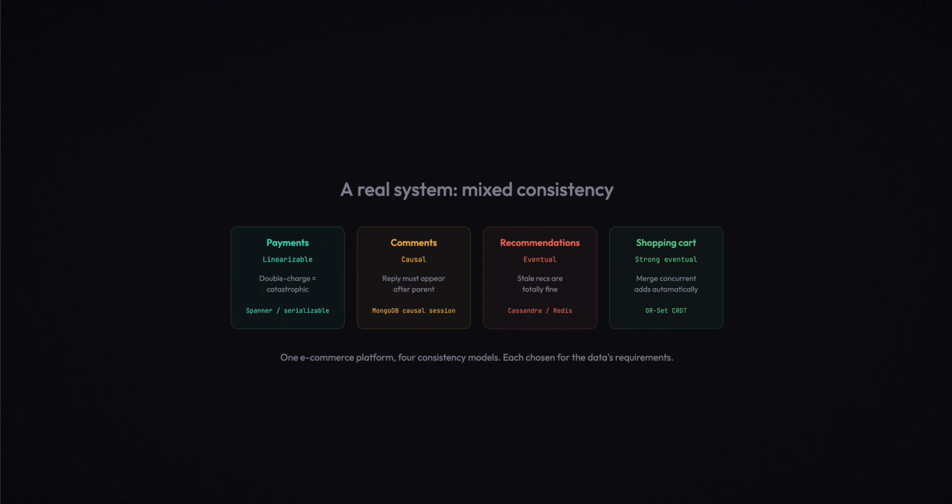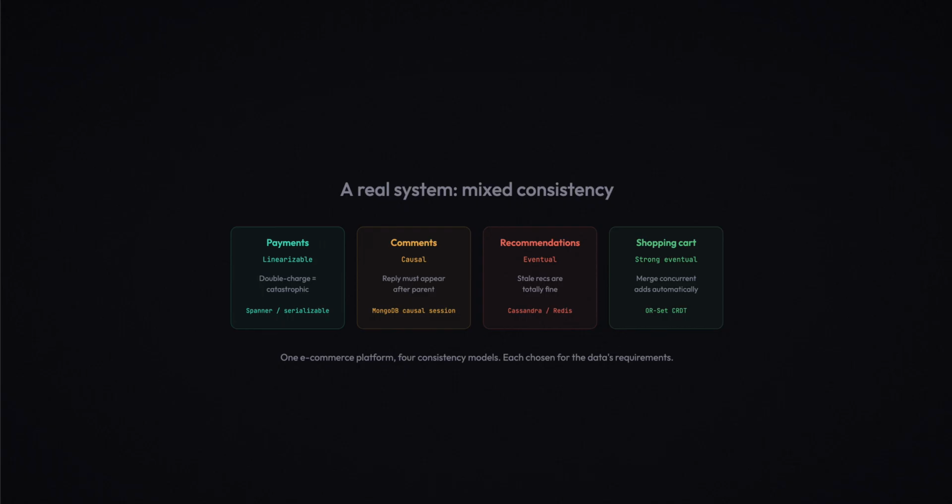Recommendations, eventual. If you see slightly stale product recommendations for a few seconds, nobody cares. Use Cassandra or Redis. Shopping cart, strong eventual consistency. 2 devices add items to the cart simultaneously. Use an OR-set CRDT. All adds are automatically merged without conflict. 4 pieces of data, 4 consistency models, 1 system.